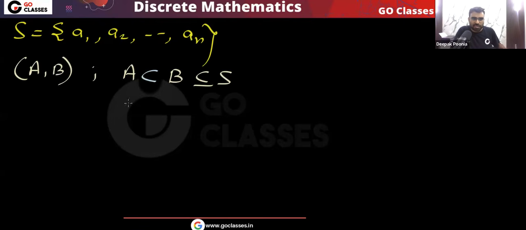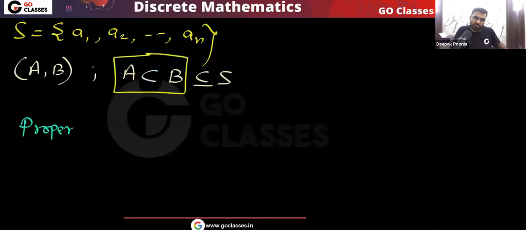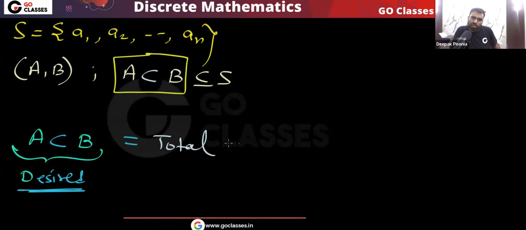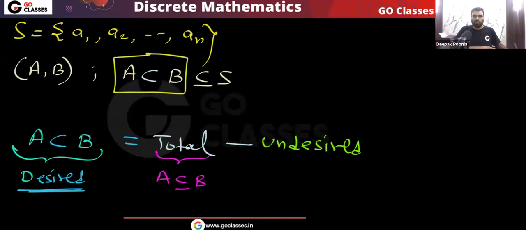So this is the condition that is given to you, that A must be a proper subset of B. To find this, the proper subset is the desired case. So desired will be equal to total minus undesired. Yes or no? Total minus undesired. When I say total, I am simply talking about A subset of B, which means you forget about the proper word.